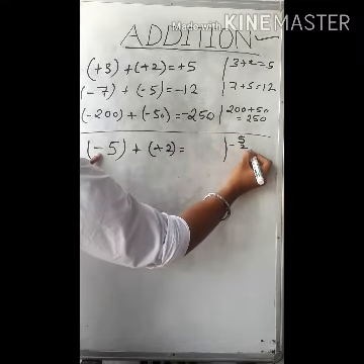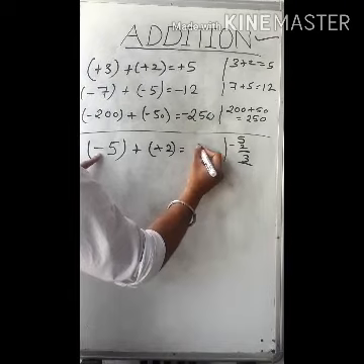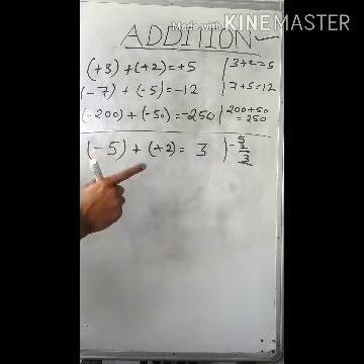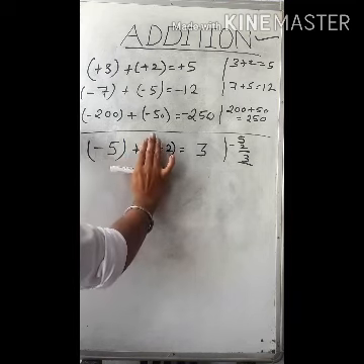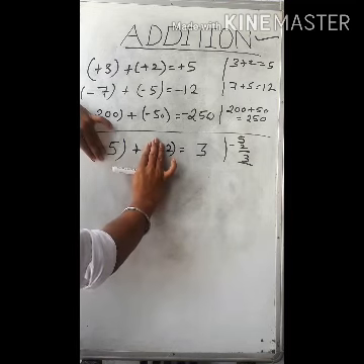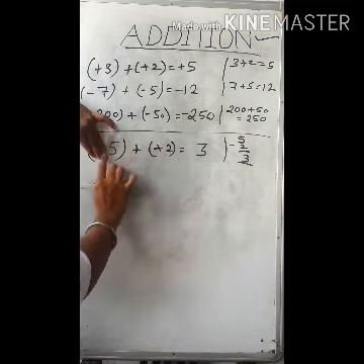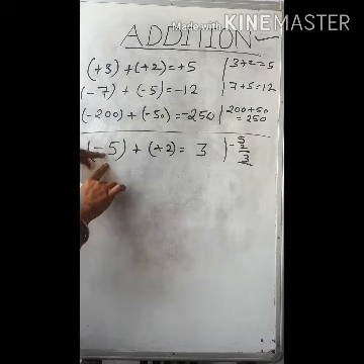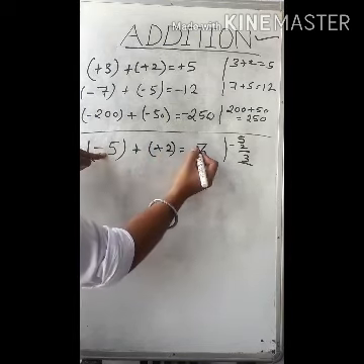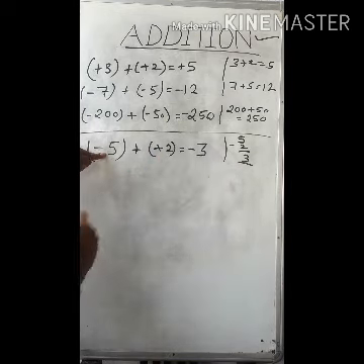So 5 minus 2, what will I get? 3. Now what you have to remember is, we have to see our integers without considering sign. So 5 and 2, which is greater? 5 is greater. Now we have to see which sign 5 has. It has a minus sign. That means our answer will also have a negative sign.